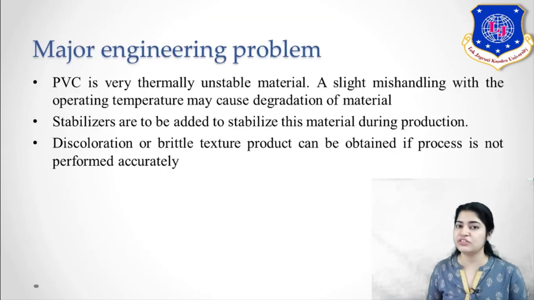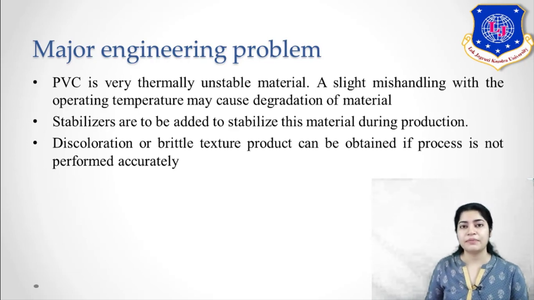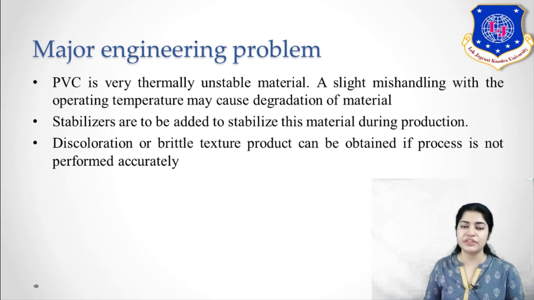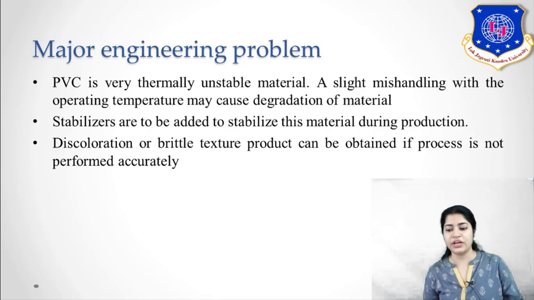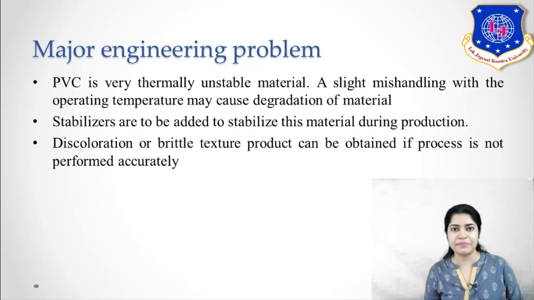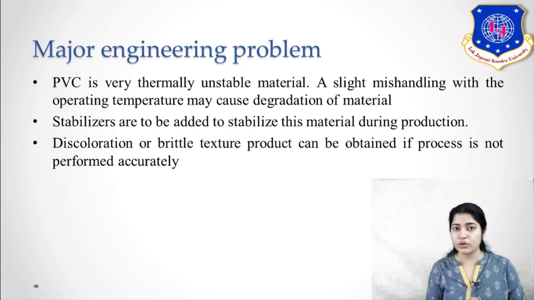Next is your major engineering problem. See, to make any polymer, you have to be very careful with its process technology. Your operating conditions are very important here. Your PVC, when it is made, is a thermally unstable material. When it is made in the reactor, a slight mishandling of the operating temperature may cause degradation of the material. It is highly unstable. So even a little fluctuation in your temperature, if it's not controlled properly, then it will degrade. So your whole batch would be wasted because the desired property which you needed is not obtained. So for that, stabilizers are added to stabilize this material.